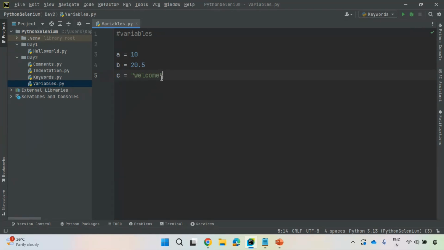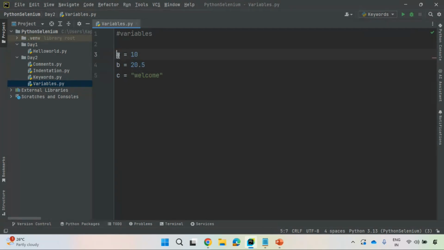You see, a sequence of characters enclosed inside single quotes or double quotes is called a string data type. Don't forget this. When we discuss the string data type, you will understand very clearly the operations of the string data type also. Either in double quotes or single quotes, you can represent a sequence of characters. So it is called a string data type. These are the variables. Inside these variables, I'm storing some data.